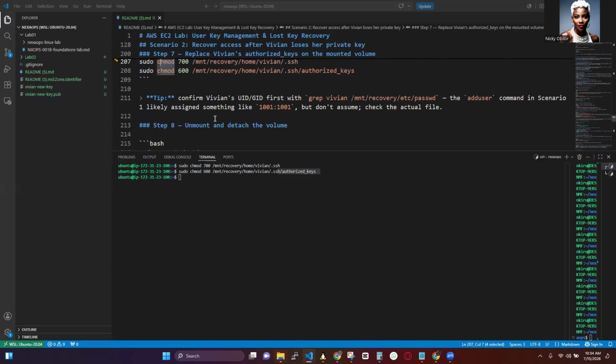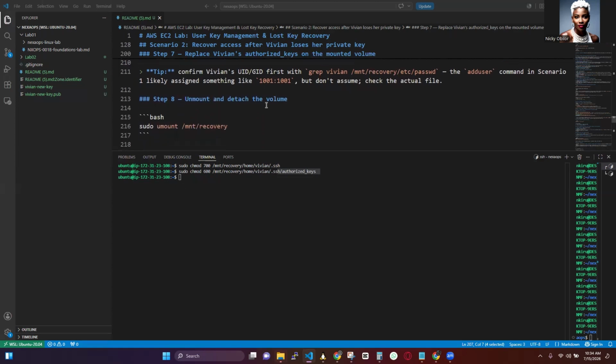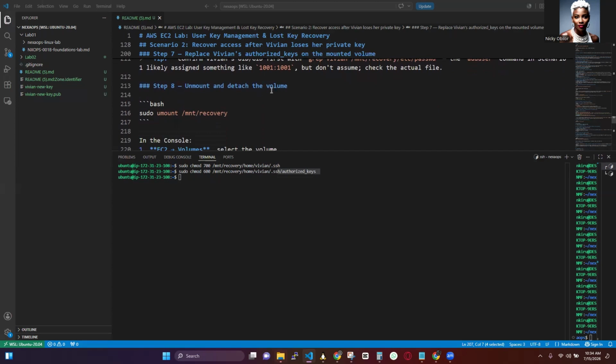So now we move on to step 8, where we unmount and detach the volume from our rescue instance. So we copy that. So sudo unmount.